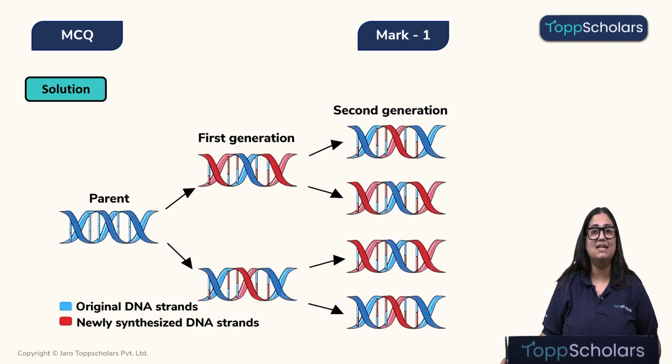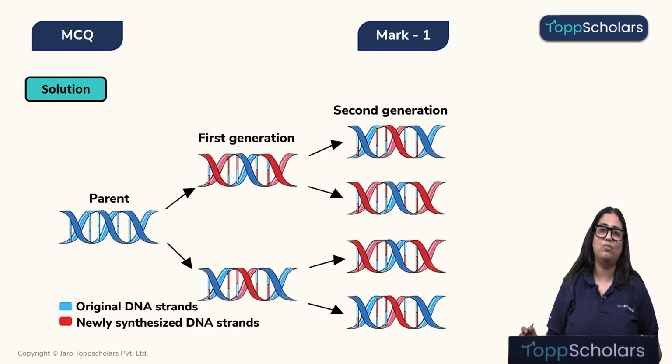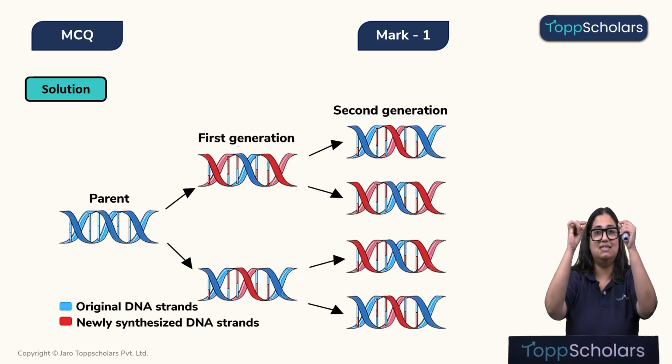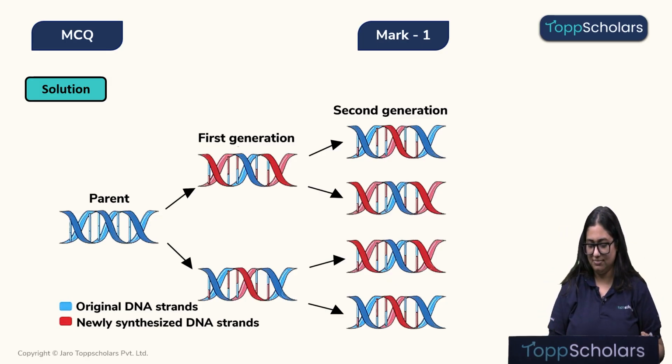Children, DNA replication happens when a cell decides to divide and form daughter cells, right? And when DNA replication happens, the DNA strands separate from each other. So let me show it to you.